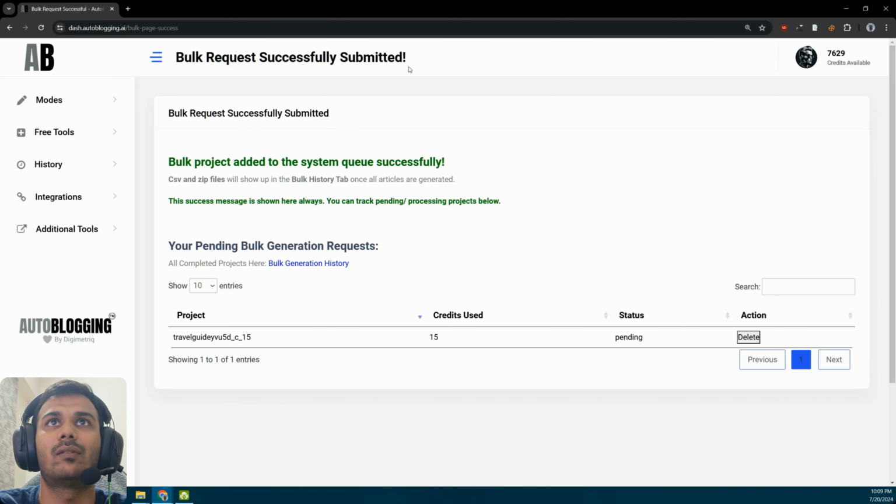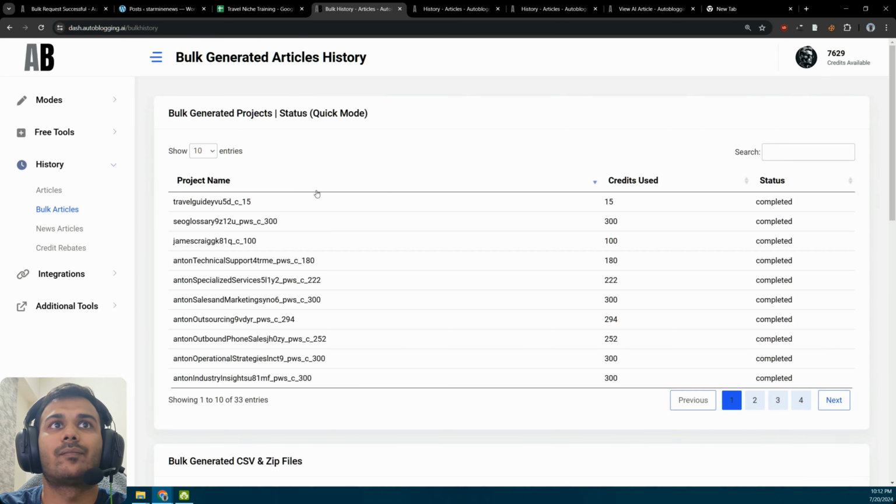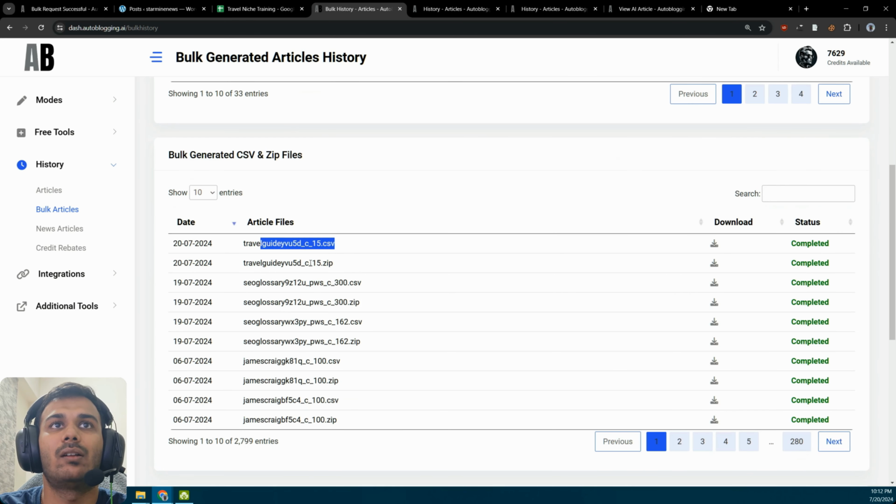So bulk request successfully submitted, travel guide, the status is pending, and it's very fast. Now to track the status, you can go to bulk articles here in history. Travel guide, this is completed. This is the project name. Travel guide, you will also get CSV and zip files. So CSV file, it will have two columns, article title and content. With the zip file, it will have all the text files.